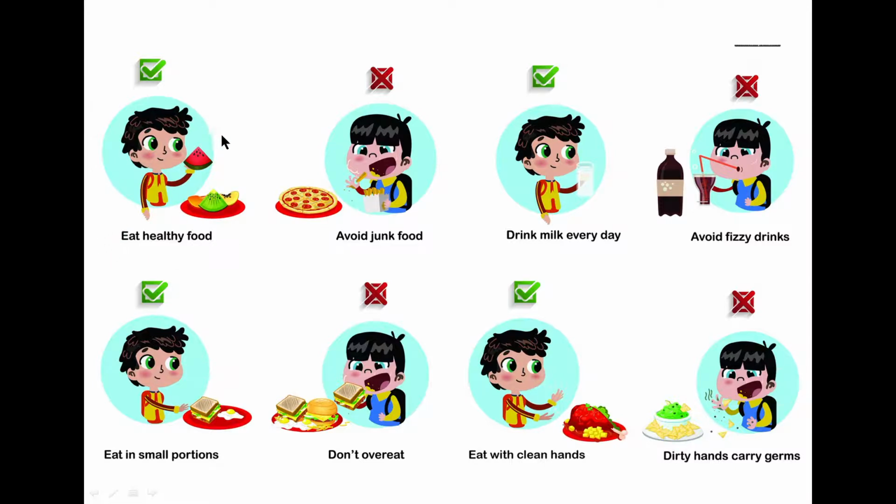Can you see? Lots of fruits are there. Yes, fruits are very good for our health. We should drink milk every day. Why? Because milk makes our bones strong. We should avoid fizzy drinks, soft drinks, yes, cold drinks. We should not drink them. Okay. Next, we should eat in a small portion, not too much. Clear? We should avoid overeating.